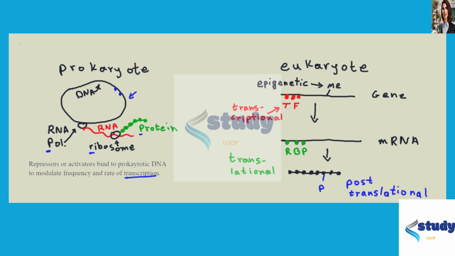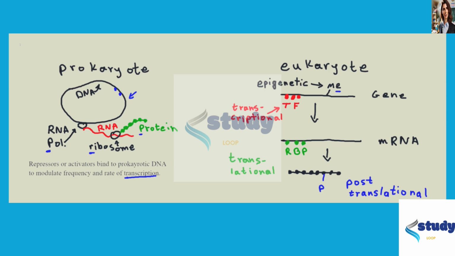In eukaryotes, it's a little bit more complex. You have a lot of different levels. What I've shown here on the right-hand side is the overall flow of information and levels of gene expression control in eukaryotes. At the epigenetic level, epi means above, so epigenetic, above the gene, it's literally modifications above the gene. You can add methyl groups to the DNA, and the addition of those methyl groups can result in more tightly packed DNA, which is less accessible to polymerase. So that is at the epigenetic level.